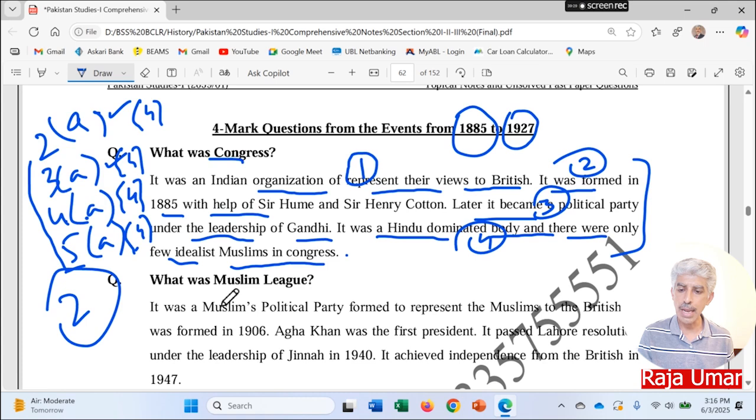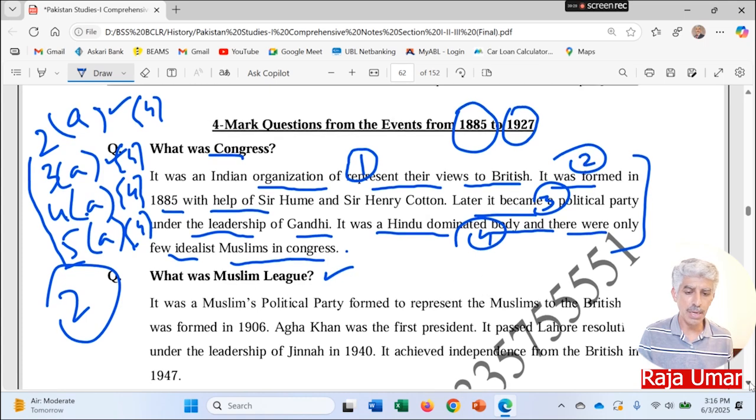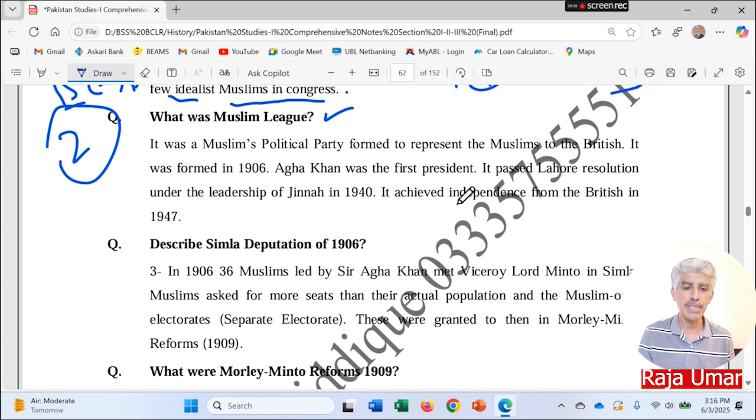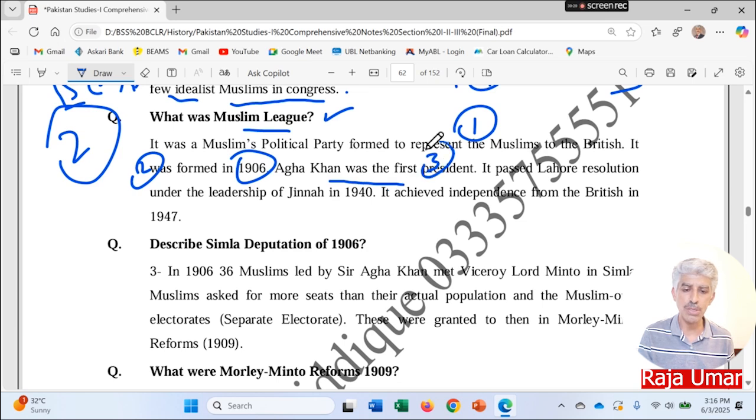Then next one, what was the Muslim League? It was a Muslim political party formed to represent the Muslims to the British. Point number 1 over here. Then it was formed in 1906, point number 2. Sir Aga Khan was the first president of the All India Muslim League, point number 3. It passed the Lahore Resolution under the leadership of Jinnah in 1940, point number 4. It achieved independence from the British in 1947, point number 5.